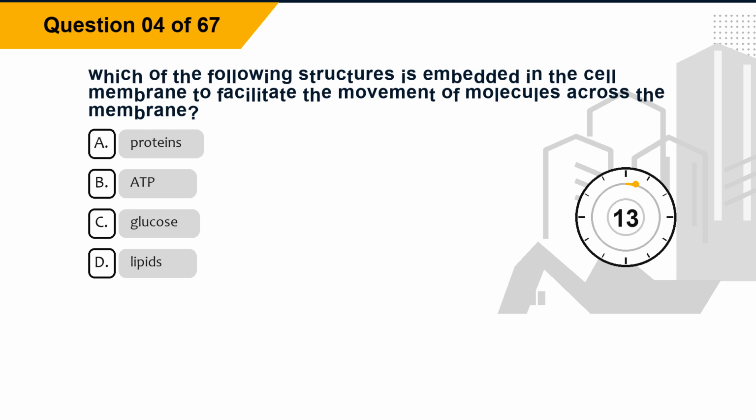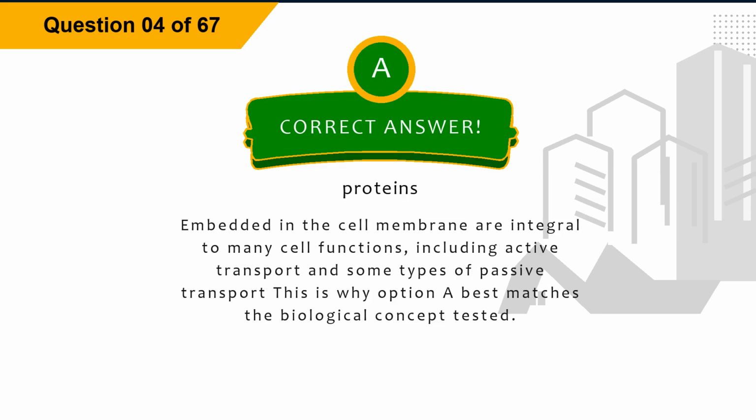Question 4. Which of the following structures is embedded in the cell membrane to facilitate the movement of molecules across the membrane? Option A, proteins. Option B, ADP. Option C, glucose. Option D, lipids. The correct answer is option A, proteins.